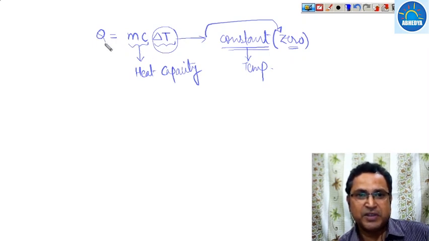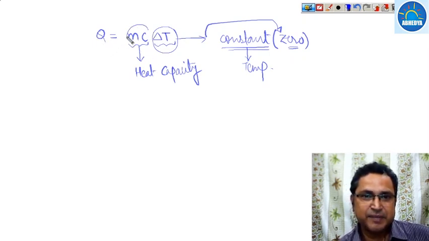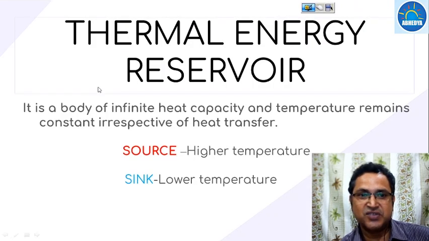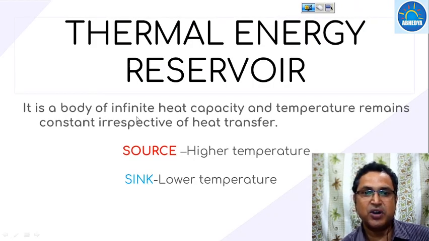So whatever be the amount of heat, if the heat capacity is infinite, then this can exist. Okay, so what is a thermal energy reservoir? A thermal energy reservoir is a body of infinite heat capacity. If a body has infinite capacity, then the temperature remains constant irrespective of the heat transfer.